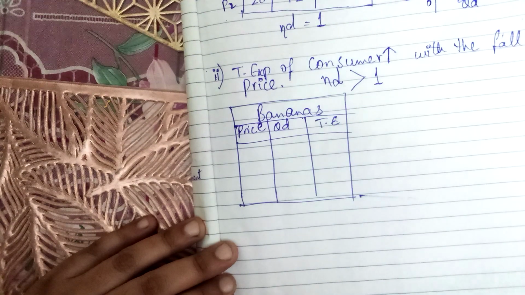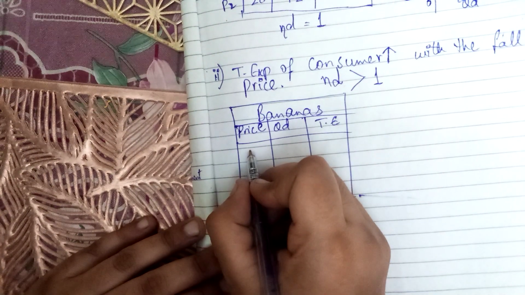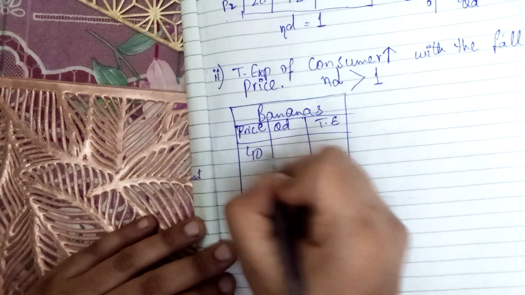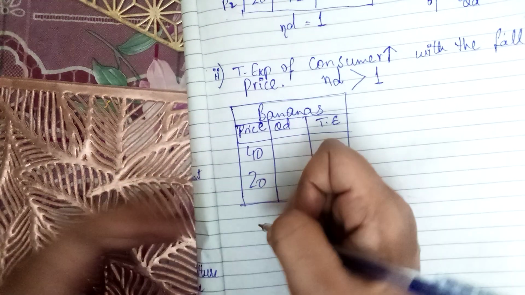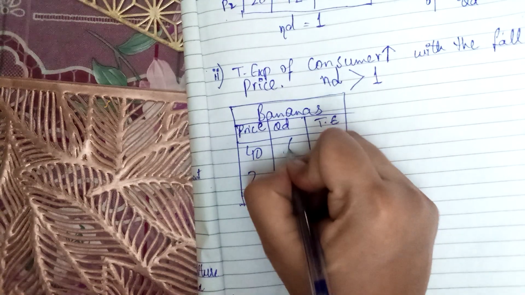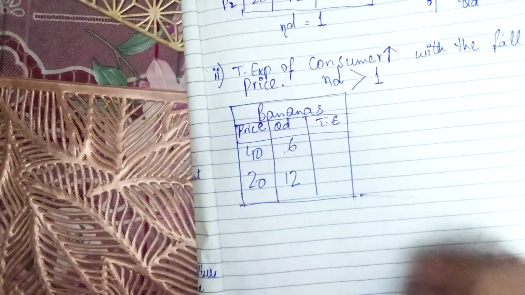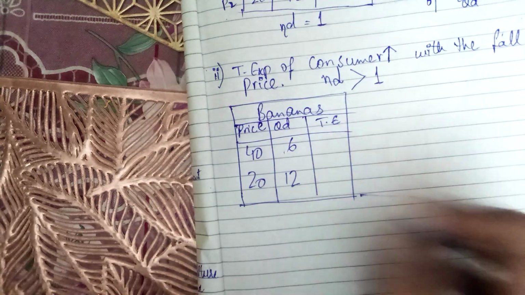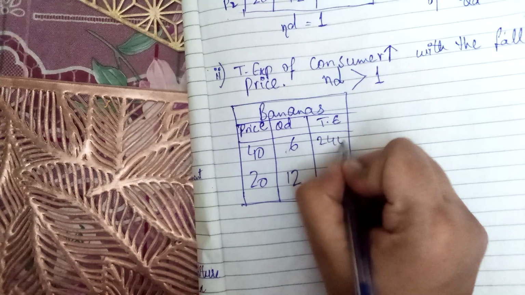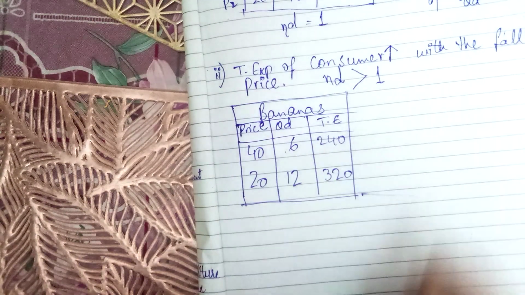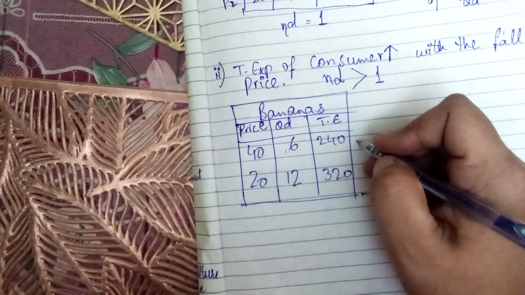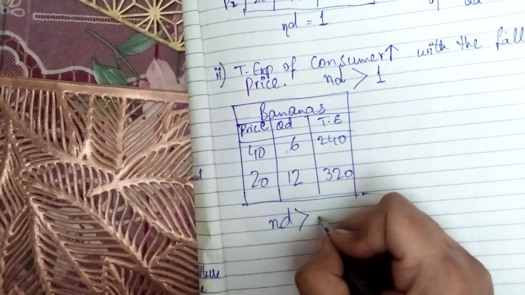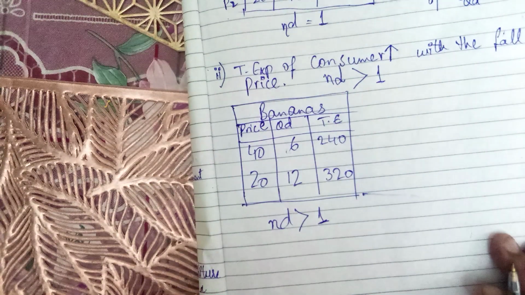For example, we discussed here that the price is decreasing as previously in the diagram or in the table. 40 decreased to 20. Now the quantity demanded of a product rose from 6 to 12, as we studied in the previous table, but here the total expenditure increases from 240 to 320. This is an increase in the expenditure, and as a result our elasticity of demand becomes greater than 1.